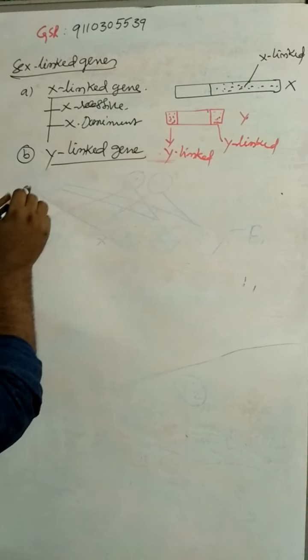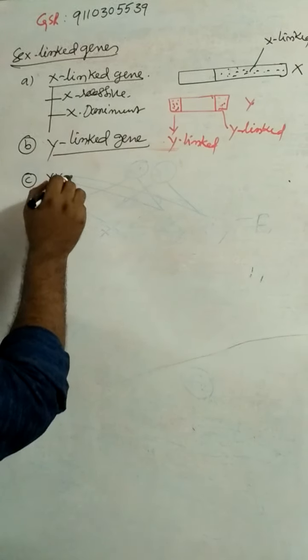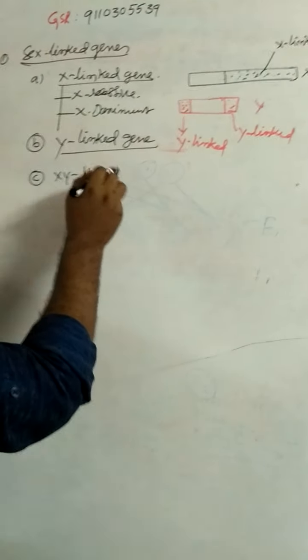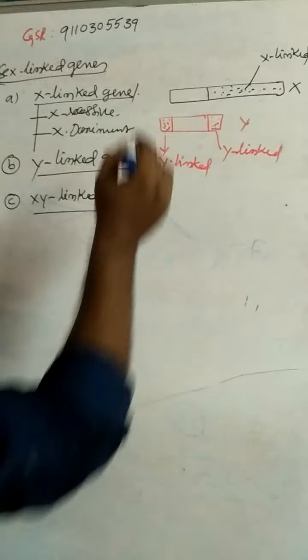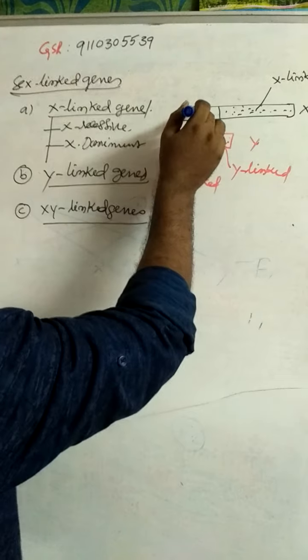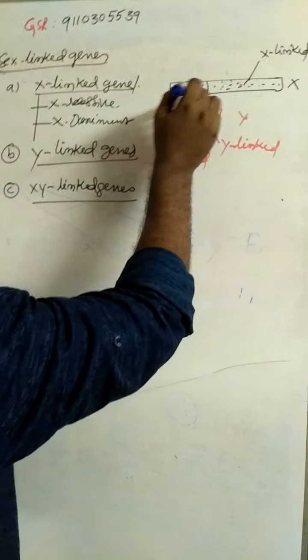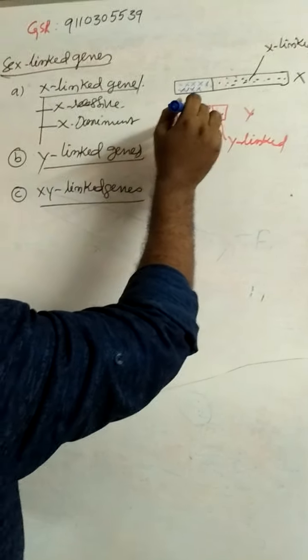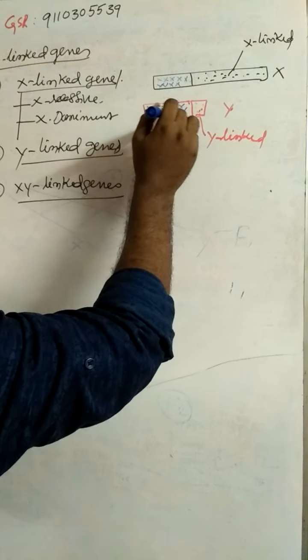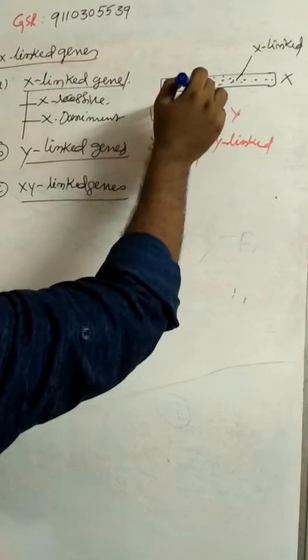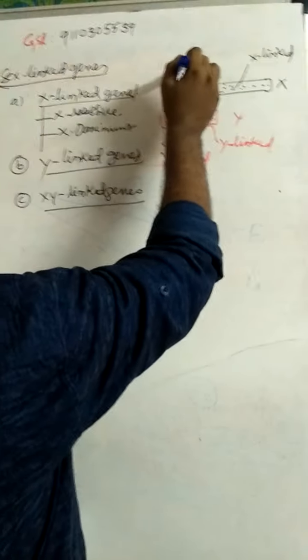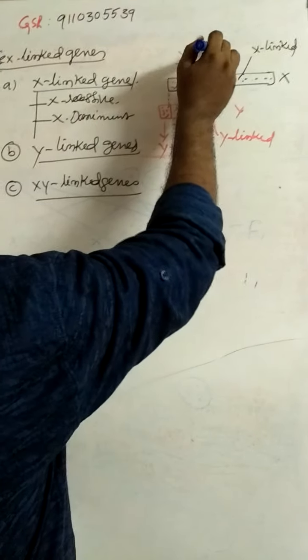And the third one is XY-linked genes or characters. What are XY-linked genes? The genes present on the homologous parts of the X and Y chromosomes. These are called XY-linked genes.